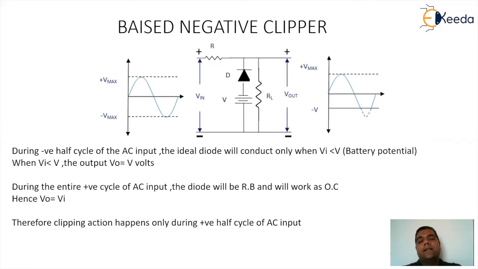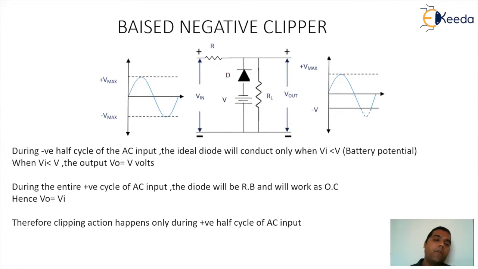Now let's understand the next circuitry, where if you observe carefully, the diagram is similar to what we saw in the previous case, but there are two changes. The position of the diode is reversed as well as the position of the battery is reversed. Implies whatever was there in the previous circuitry, the connection methodology is just reversed. So what will happen now? If you observe carefully, the anode is connected to the negative terminal of the battery and the cathode is connected to the input via the resistor R.